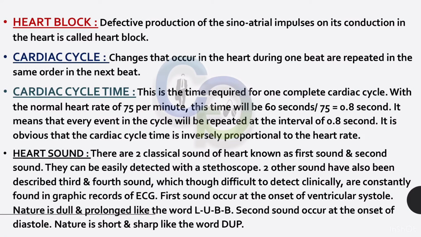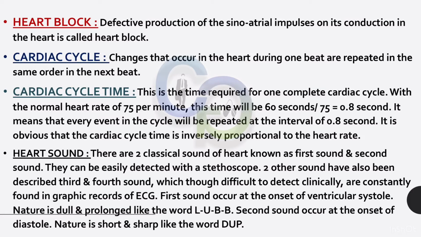Heart block. Defective production of the sinoatrial impulses or its conduction in the heart is called heart block. Cardiac cycle. Changes that occur in the heart during one beat are repeated in the same order in the next beat. Cardiac cycle time. This is the time required for one complete cardiac cycle.